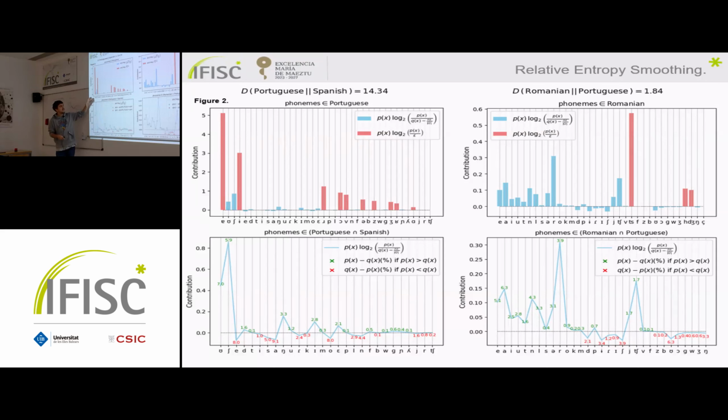But for those elements that belong to both distributions, we can see that the contribution can be positive if the occurrence in the real distribution is higher than in the test distribution, and can contribute negative if it's on the other side. See, this is the same example, but for one of the lowest values of the set, for Romanian and Portuguese. The important thing here is to see that the values that are exclusive to the real distribution, they contribute more. They are more important.